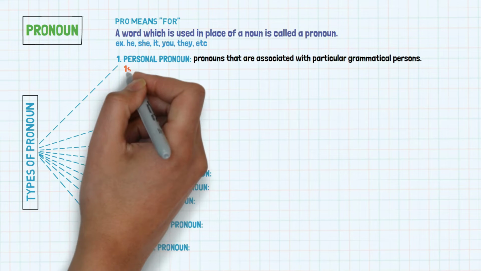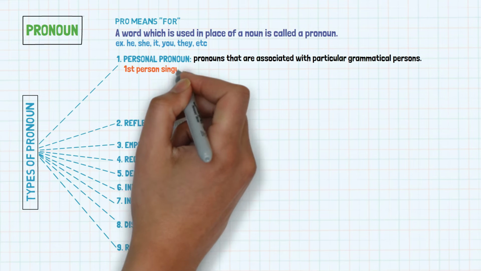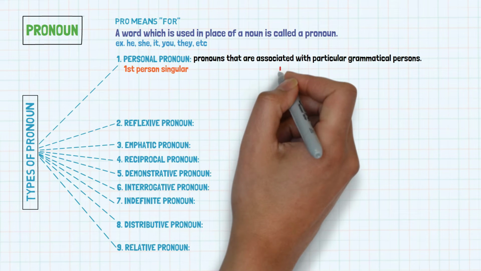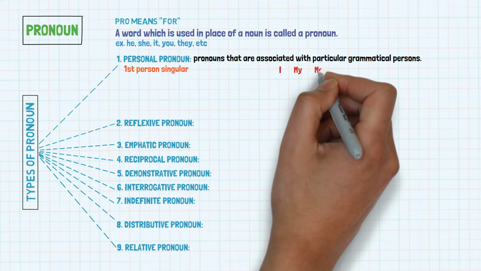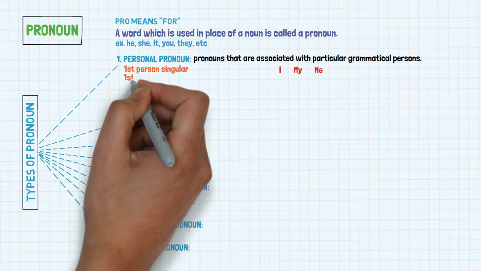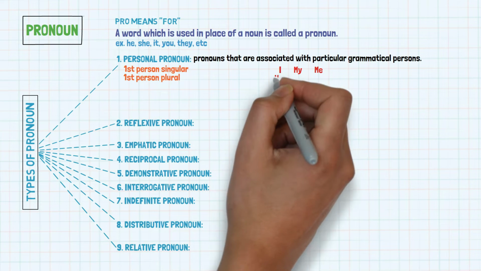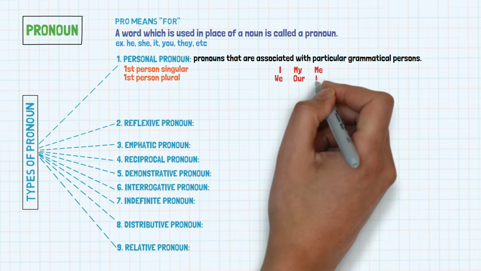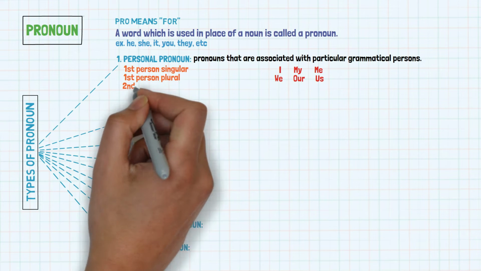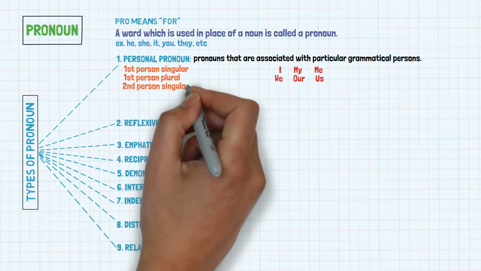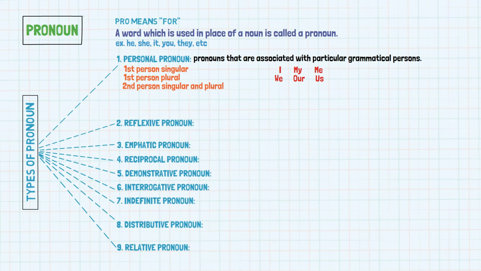First person singular: I, my, me. First person plural: we, our, us. Second person singular and plural: you, your, you.